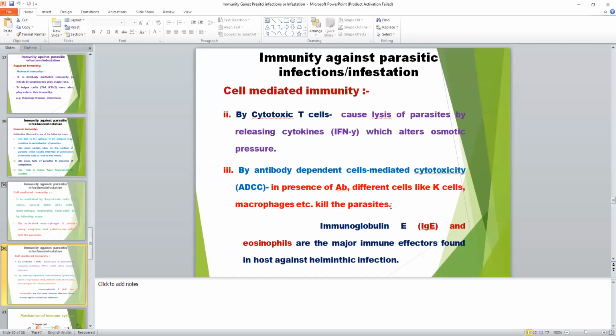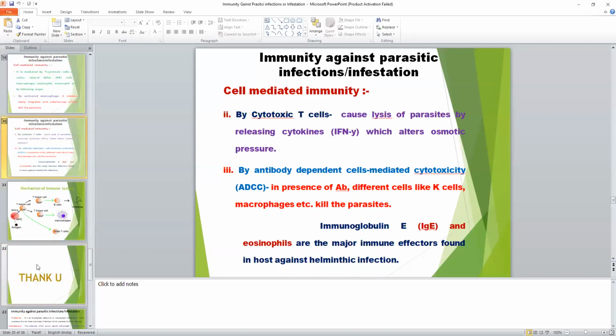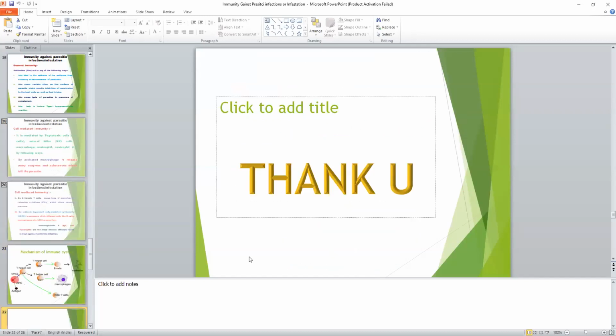And most important in parasitic immunity is the immunoglobulin. There are mainly 5 types of immunoglobulins, and IgE and eosinophils play a major role against Helminthic infection in the host. Immunoglobulin levels and eosinophils are raised in Helminthic infection in the host. This is all about the previous lectures.